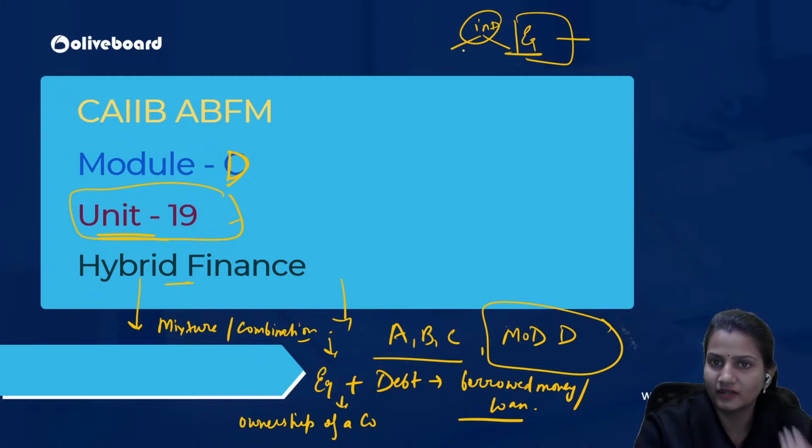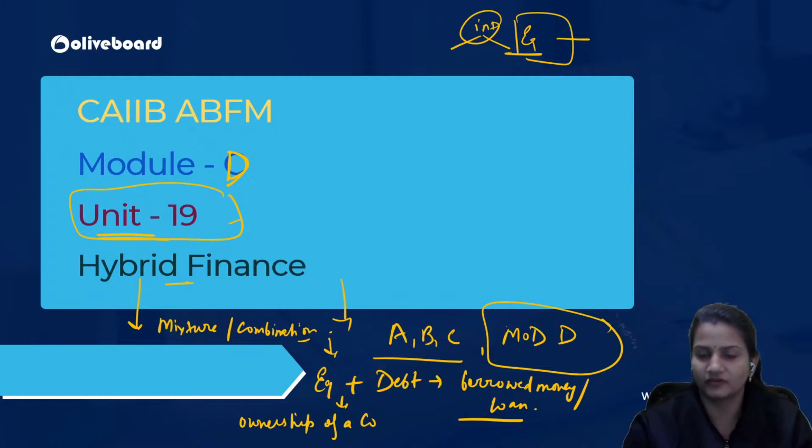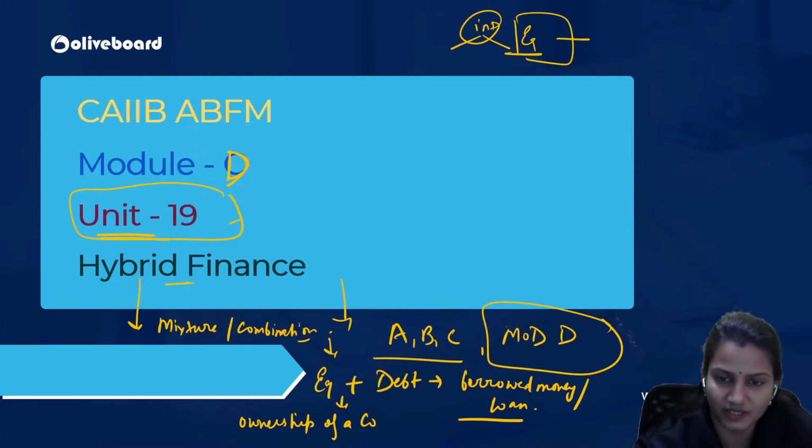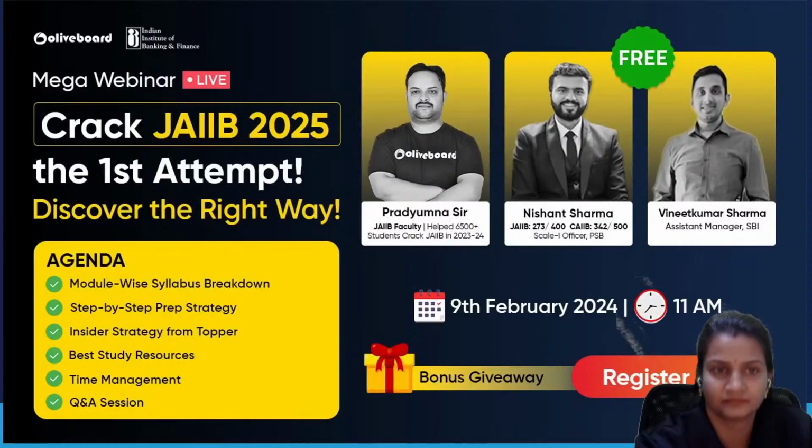Till then they pay the interest, and after that they convert into equity shareholders, who are provided a type of dividend. So it gives the advantages of both elements, equity and debt. The whole unit is about all these things.